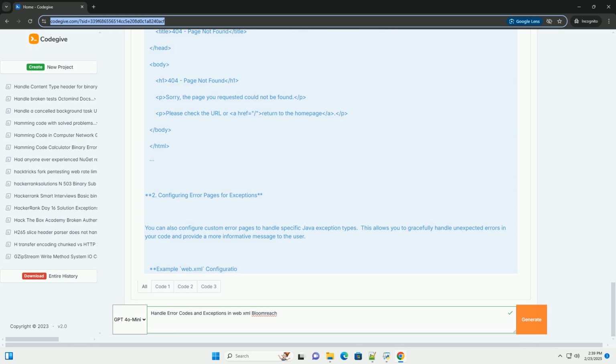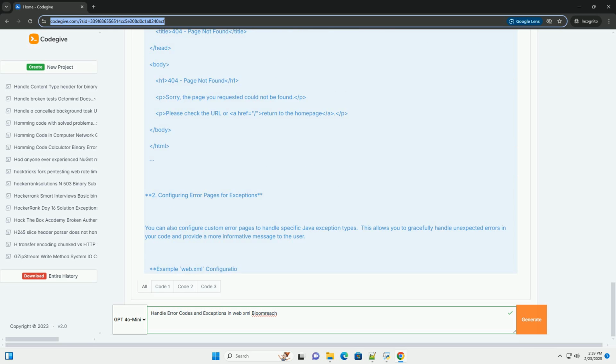JCR session management. Ensure that you are properly managing JCR sessions, especially in long-running processes. Acquire sessions, use them within a try-catch block, and always release them in the finally block to prevent resource leaks. Repository transactions. When performing multiple JCR operations that must succeed or fail together, use JCR transactions. This ensures data consistency in the event of an error.